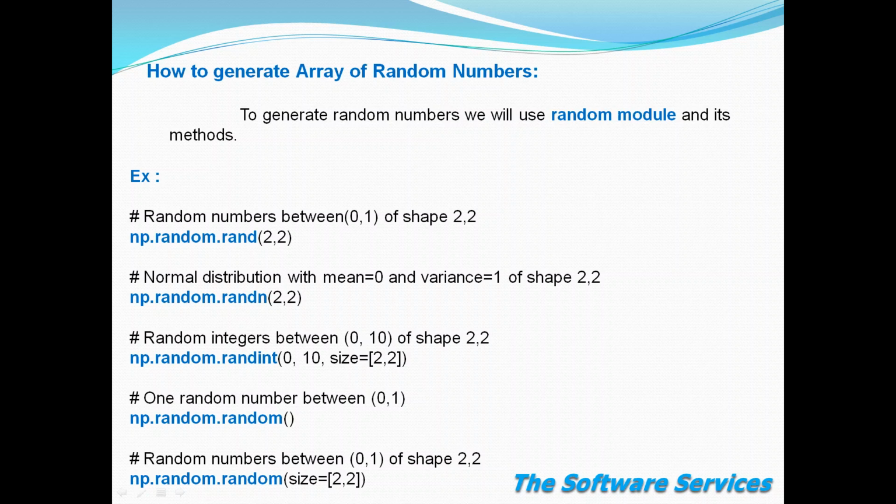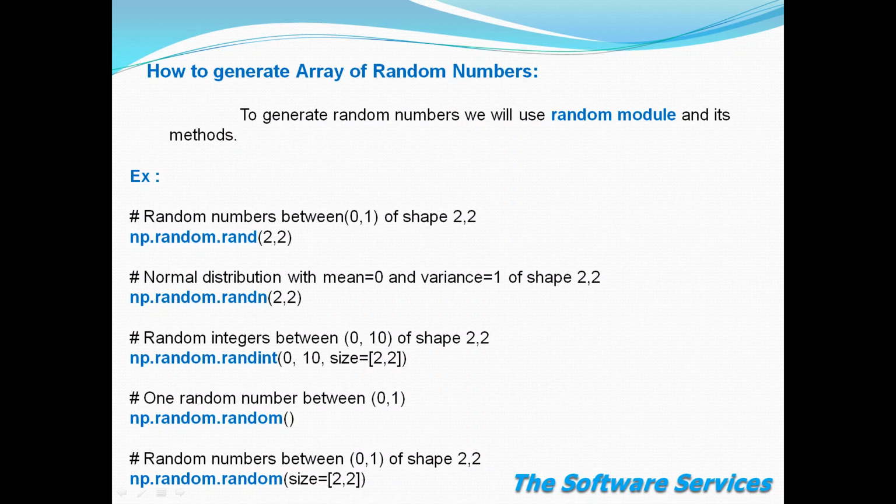In this class, we will discuss generating random numbers: how to generate random numbers, and how to generate an array of random numbers. Random means it doesn't follow any system or systematic sequence.